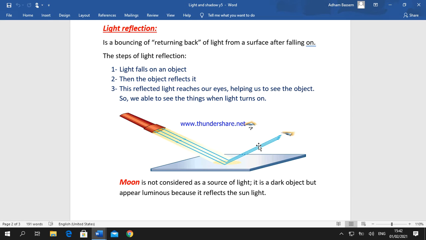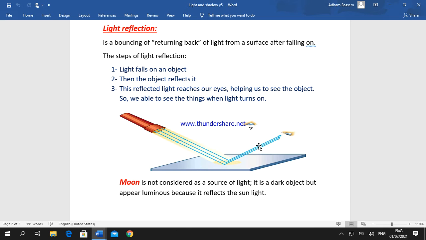So when light rays fall on an object or a surface, they can return back. Light reflection is defined as the bouncing off or returning back of light from a surface after falling on it.